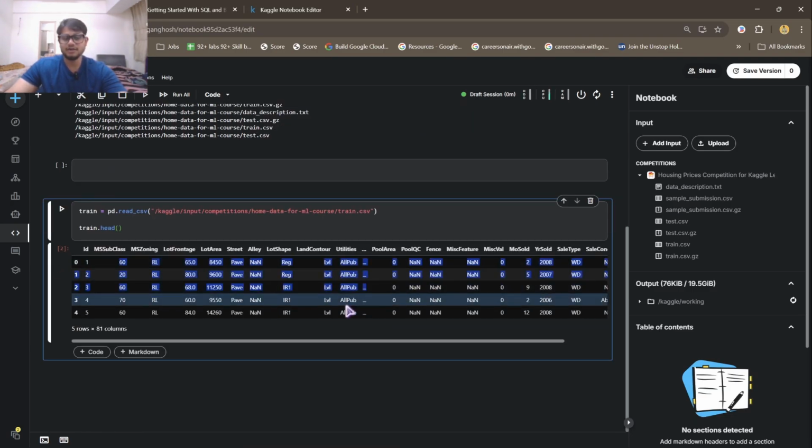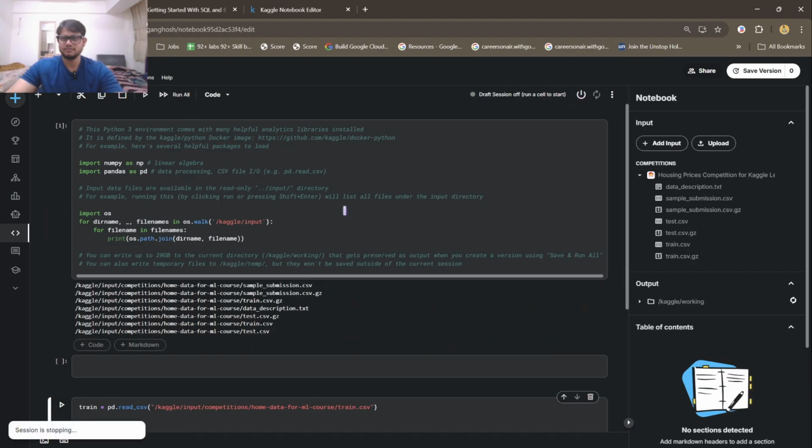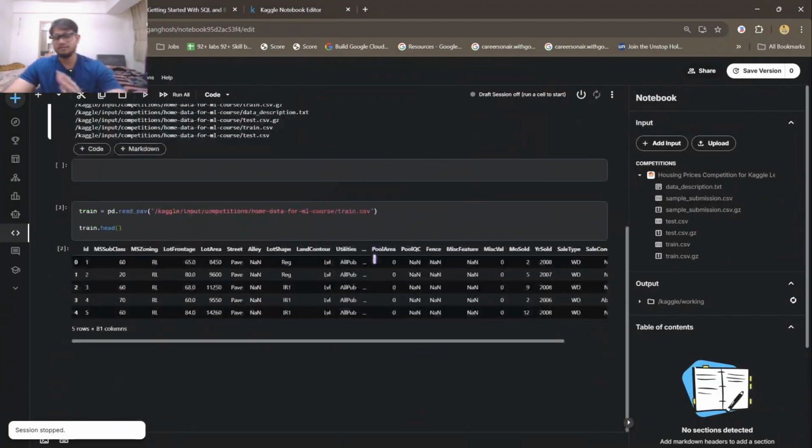So that is how you can directly import the datasets and work on it. Okay, so I would stop it for now.